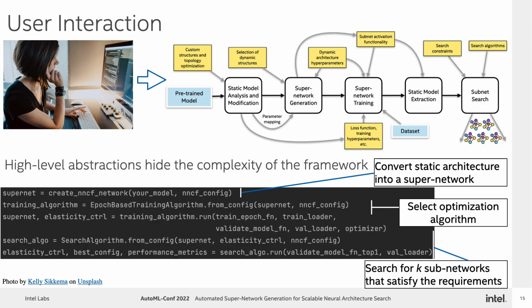We have paid particular attention to hiding the complexity of the framework while providing the user with intuitive APIs to work with supernetworks and their subnetworks. As shown in this code example, we first convert the input pre-trained model into a supernetwork, then create and use a training algorithm to train the supernetwork, and finally, after the supernetwork has been trained, we search for subnetworks that satisfy the requirements of the user.